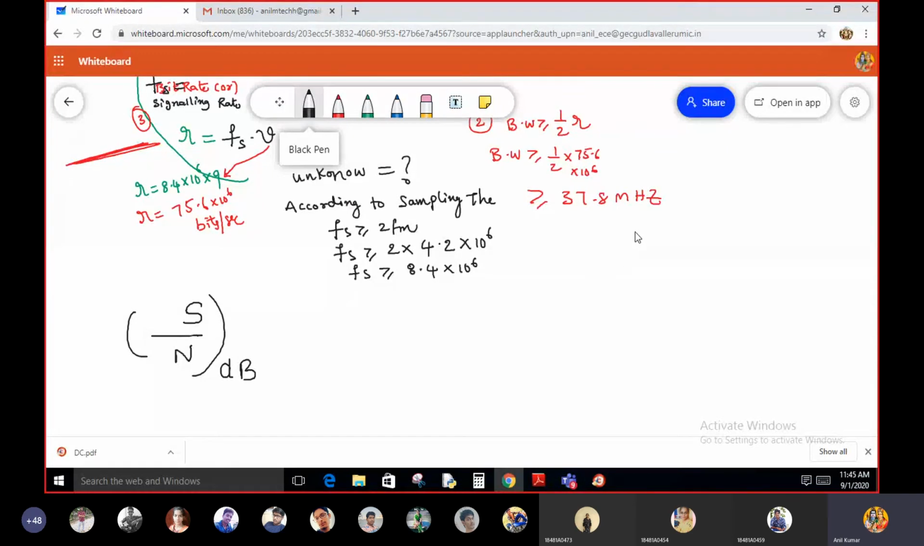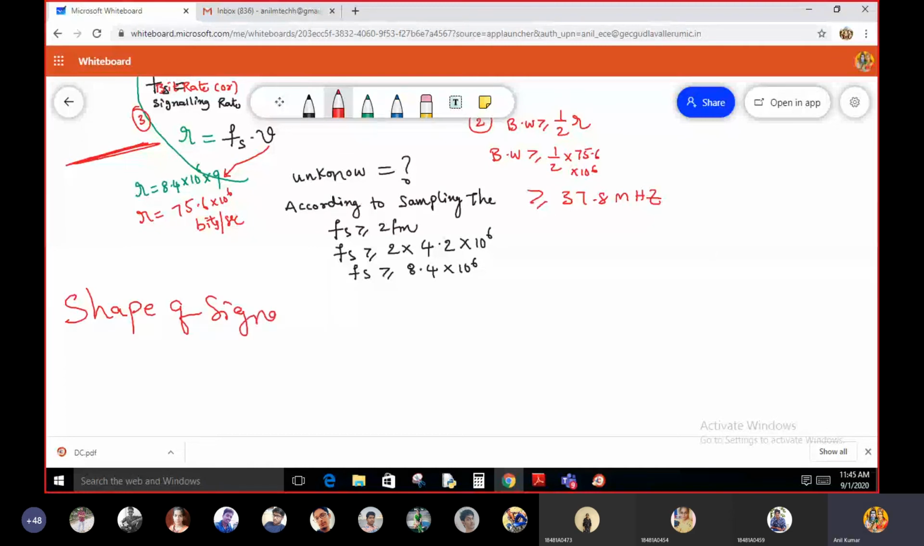Is the shape of the signal mentioned or not? All of you please carefully look at the problem. In the given problem, the shape of the signal is not given.